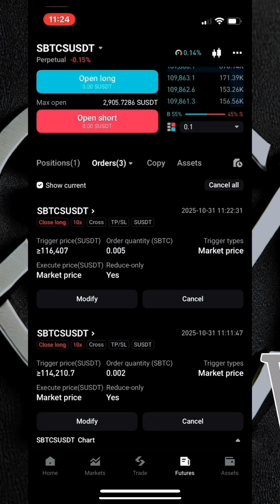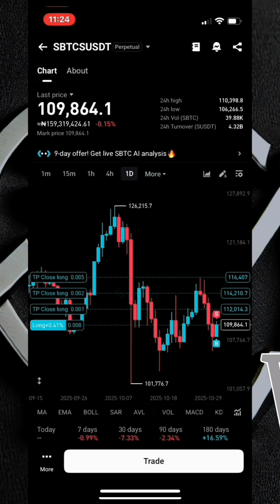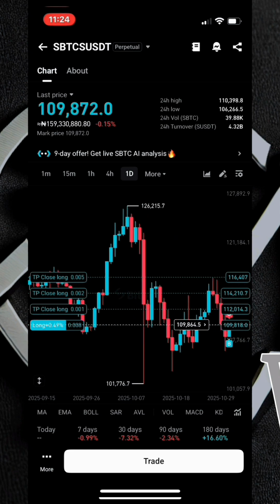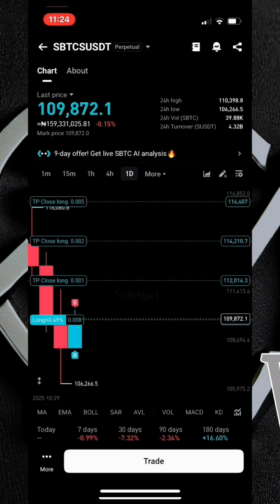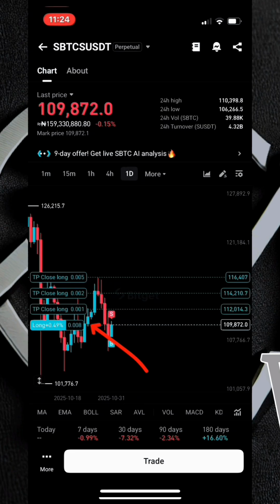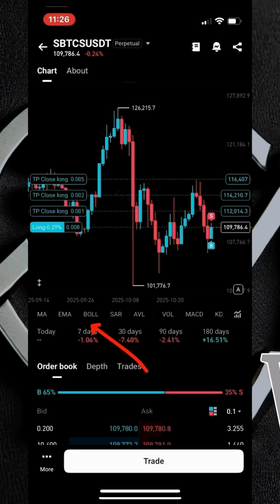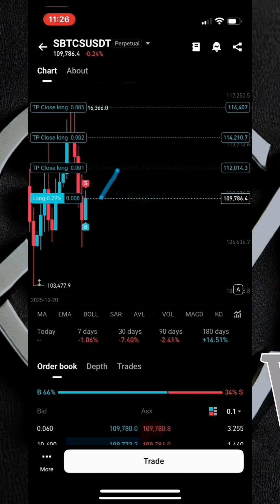If you come to the chart too, you see it right here. These are the 3 different take profit levels: take profit 1, take profit 2, and take profit 3. This last line over here is just showing the current price of the market. So if it goes up to this point, I'll take a percentage of my profit. If it still goes in my favor and comes up to this point, I'll take another percentage. If it comes to this point again, I'll take another percentage right here. That's exactly how it works.